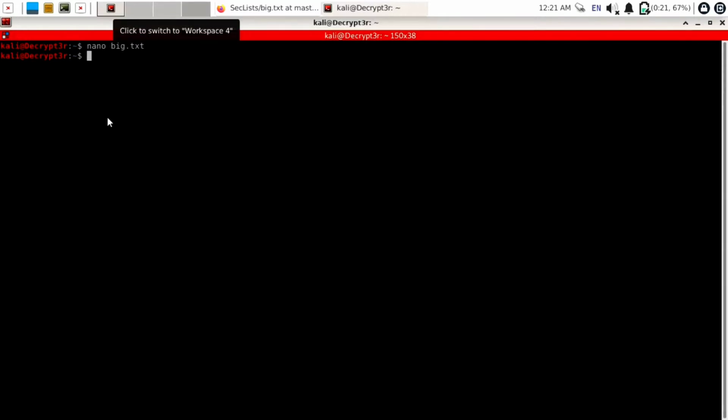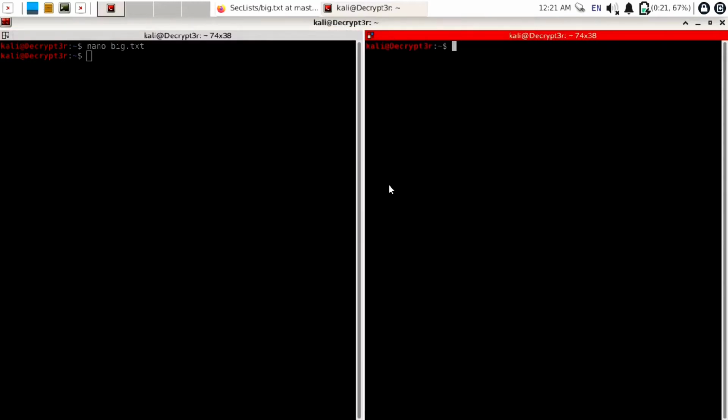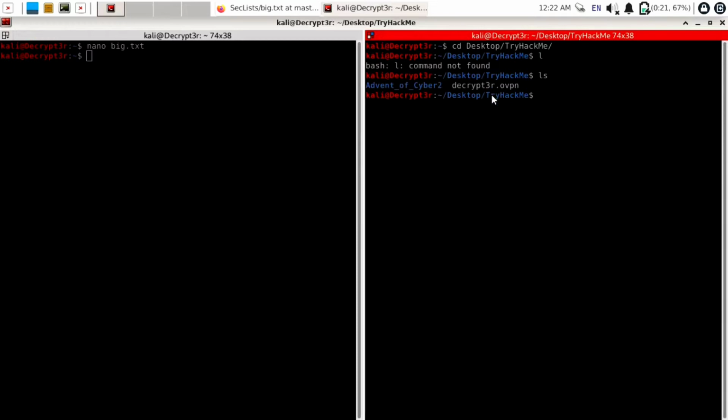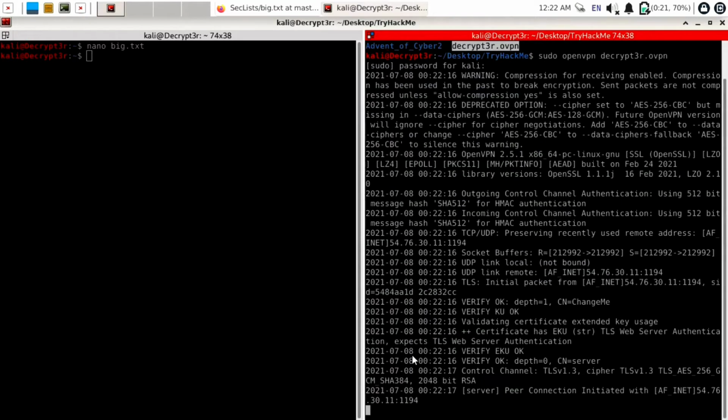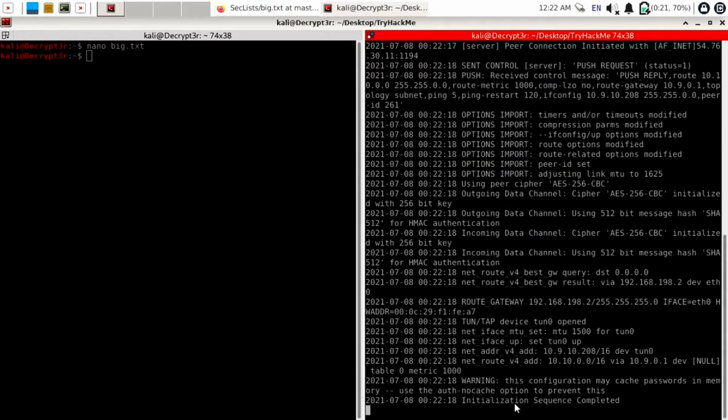Now just connect to the OpenVPN to access our target machine. You can split this window by Ctrl Shift E. Now to connect to the OpenVPN, just locate the location where you have downloaded the OpenVPN file. So it is in the desktop tryhackme folder. So use the command cd desktop/tryhackme. After ls, you can see our decryptor.ovpn file is present. To connect using this file, you can use the command sudo openvpn decryptor.ovpn. Enter the password of Kali. So we are successfully connected to the OpenVPN.